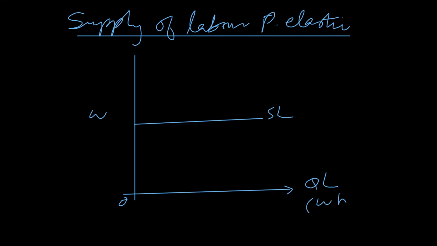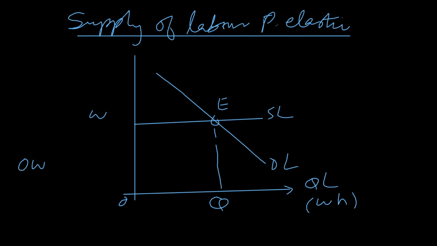We can write working hours here. And this is the normal demand for labor curve. Equilibrium wage is E and equilibrium working hours are Q. So the original earning of the worker in this situation is OWEQ. This is the original earning, whatever he was earning from the current job.